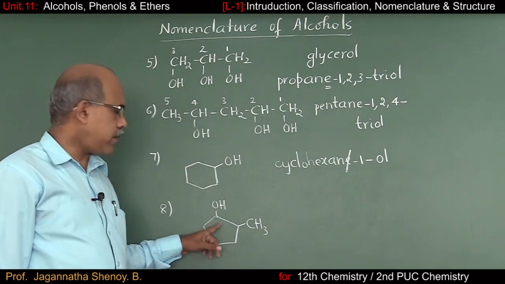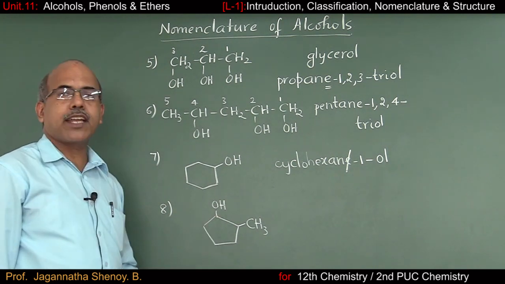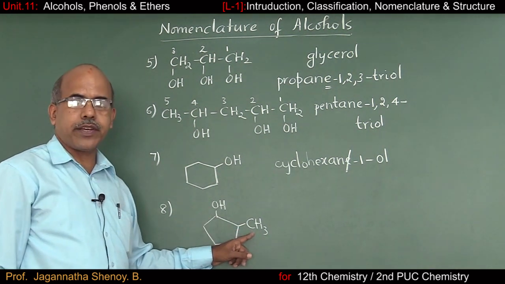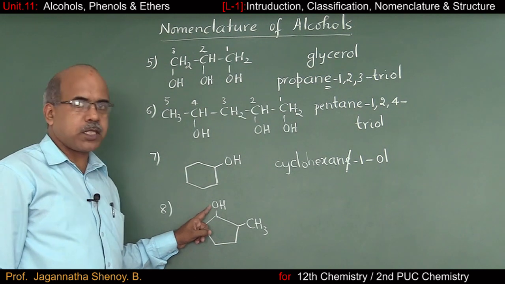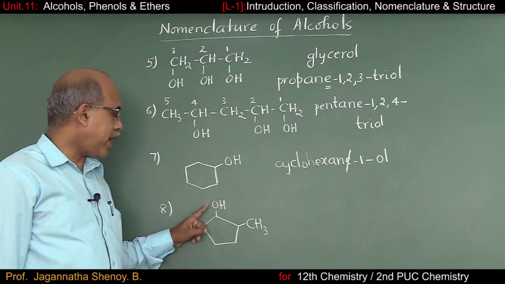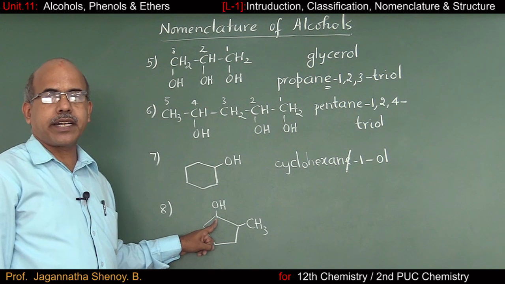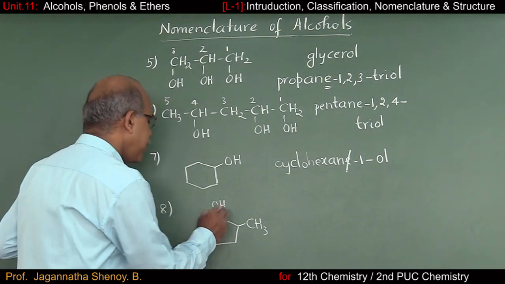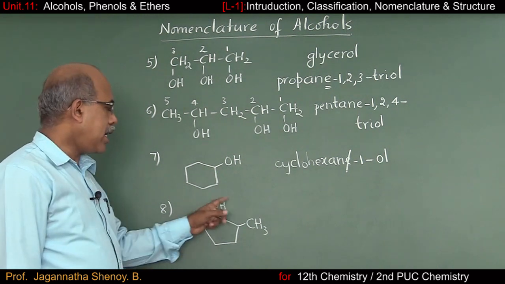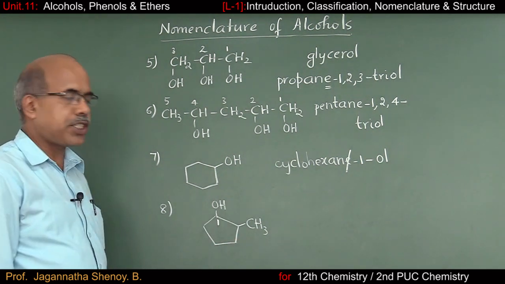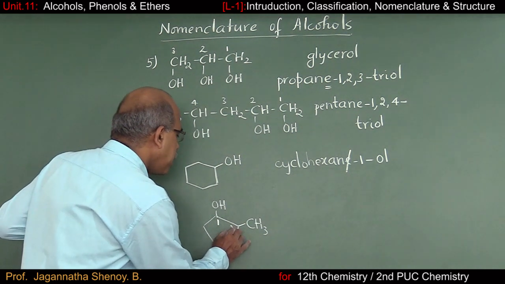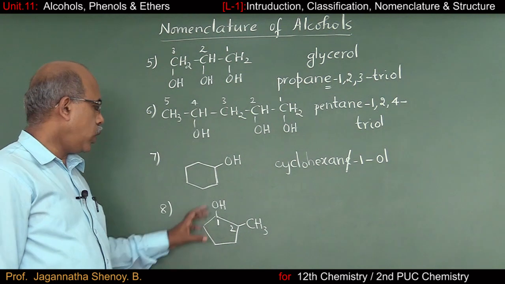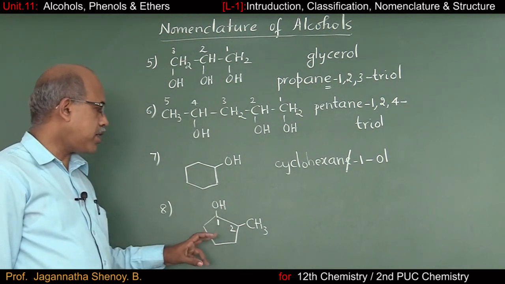Coming to this example, it's a derivative of cyclopentane. You have a OH group and a CH3 group. OH group is the principal functional group. That's why carbon atom of the cyclopentane ring carrying the principal functional group should get the lowest number. This is the first carbon atom. And then I'll start numbering in clockwise direction so that the carbon atom carrying methyl side chain gets number 2. So now we can write the IUPAC name of this compound.